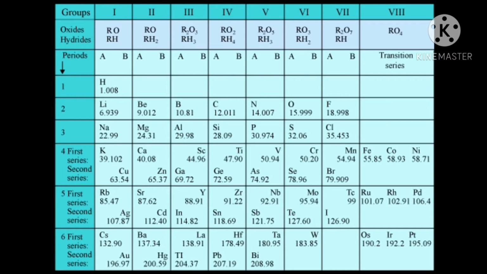In this table, the elements of the first vertical column, or first group, are lithium, sodium, potassium, copper, etc. When these elements react with oxygen, the compounds formed have the formula R2O, where R is the element of that column. For example, if lithium reacts with oxygen, it forms lithium oxide.